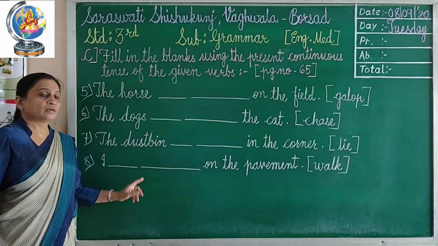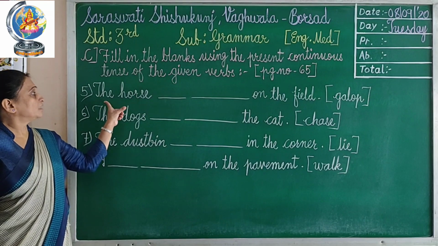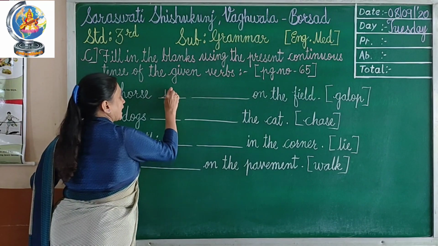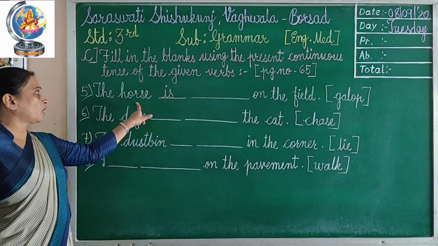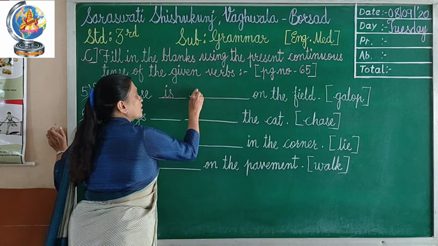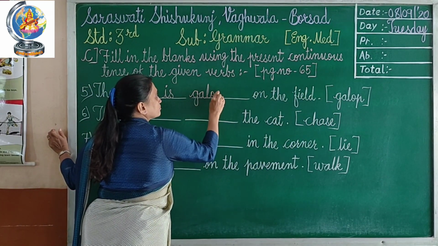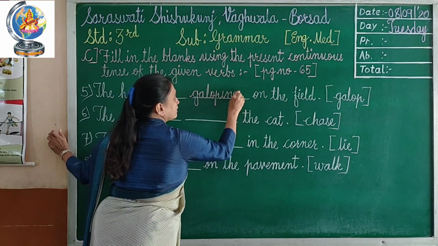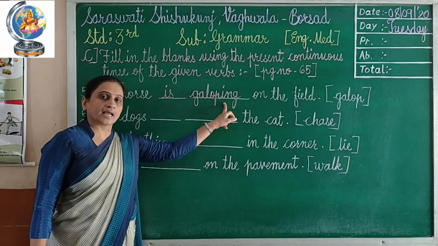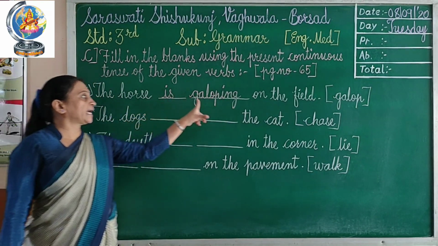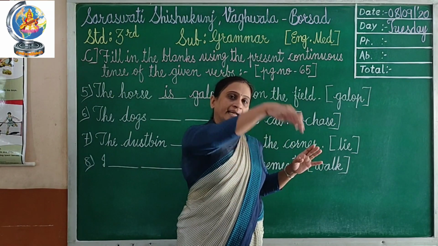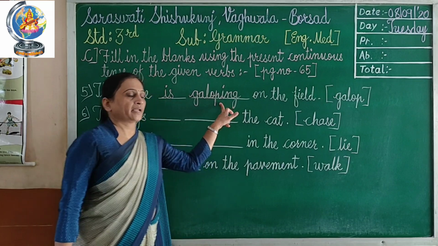Now, 5 number, the horse. Horse is a singular noun. So, here I will write is. The horse is. Now, this verb, gallop. So, I will write here gallop and then add ing. Means galloping. Gallop plus ing, galloping. The horse is galloping on the field. Means whenever a horse is jumping like that way, that is called galloping.